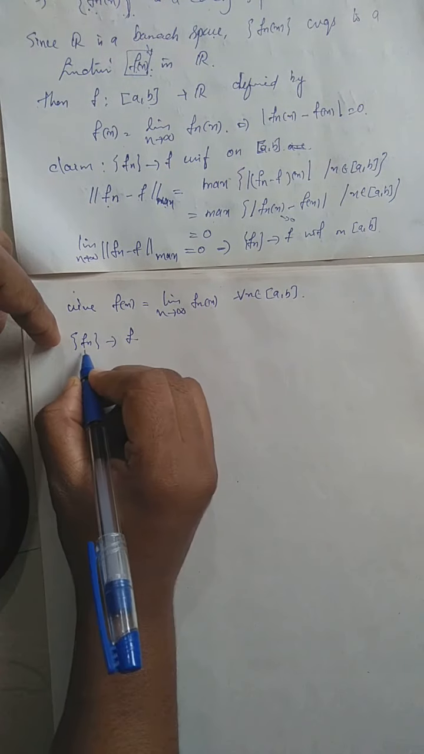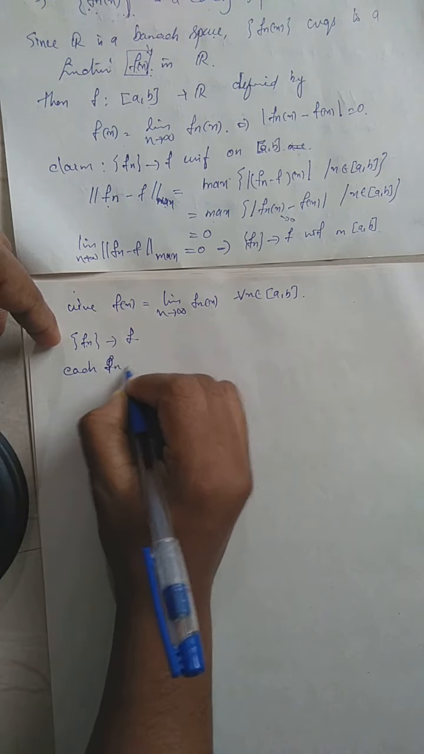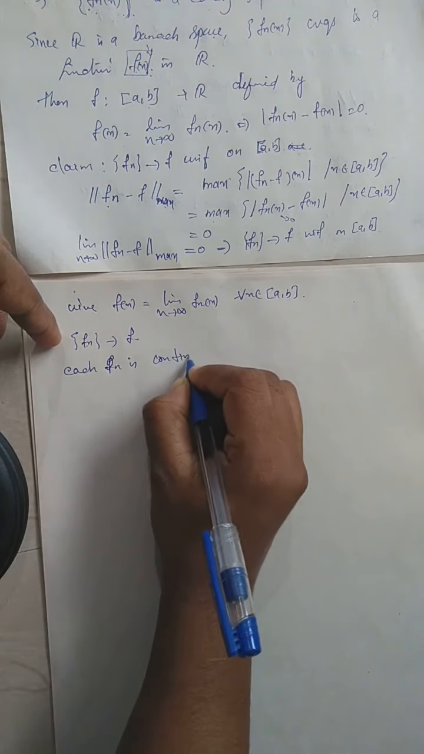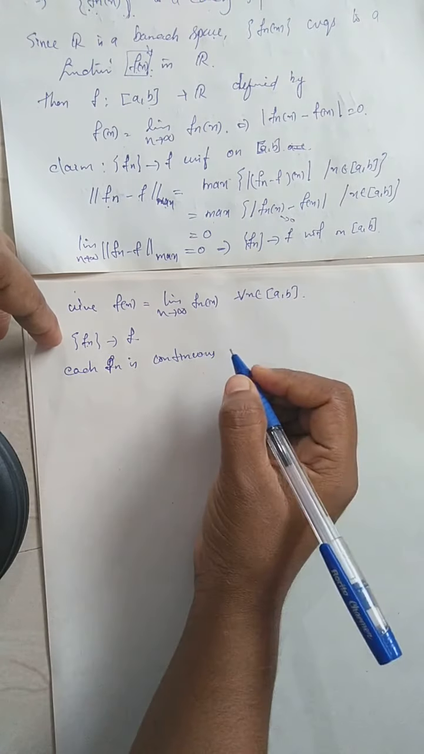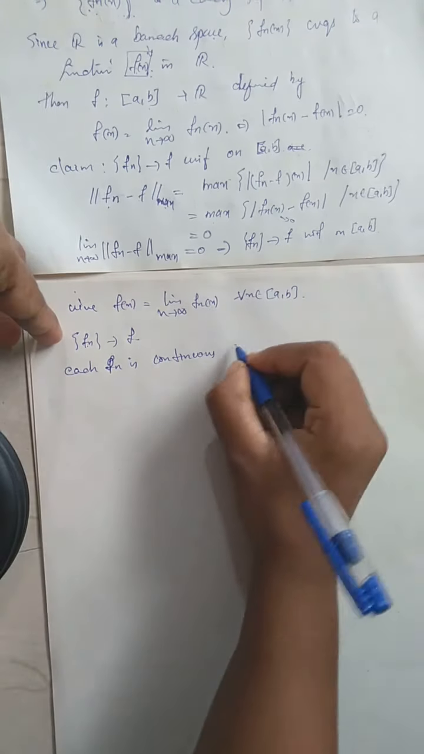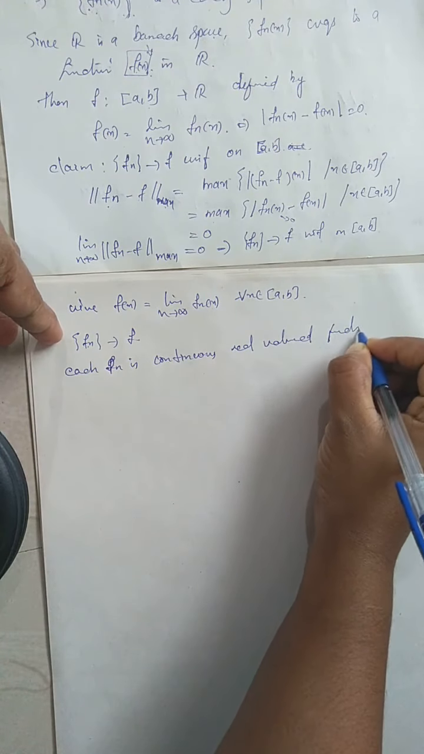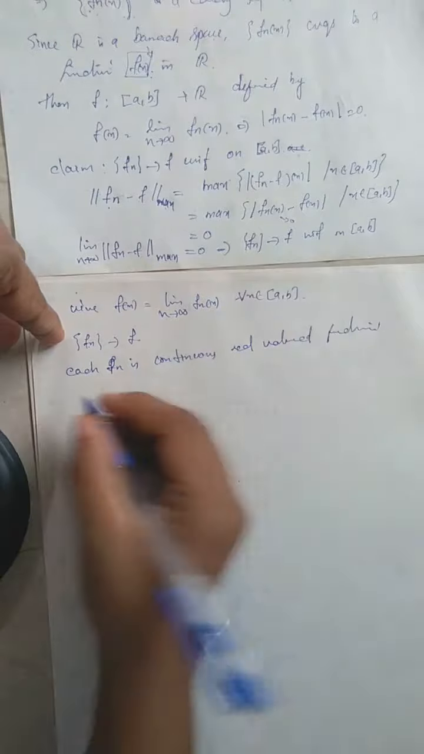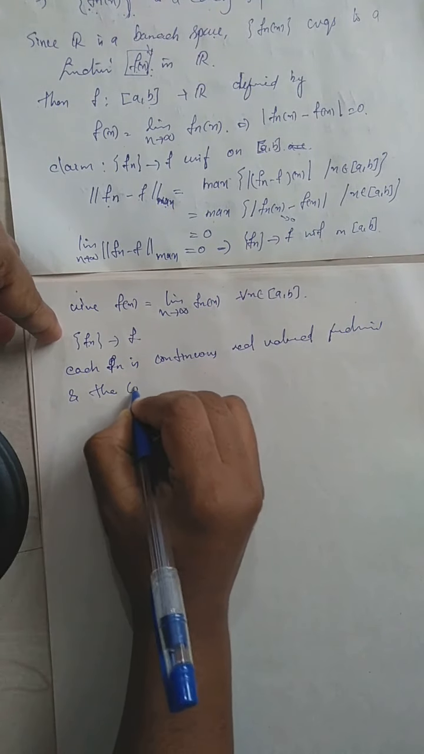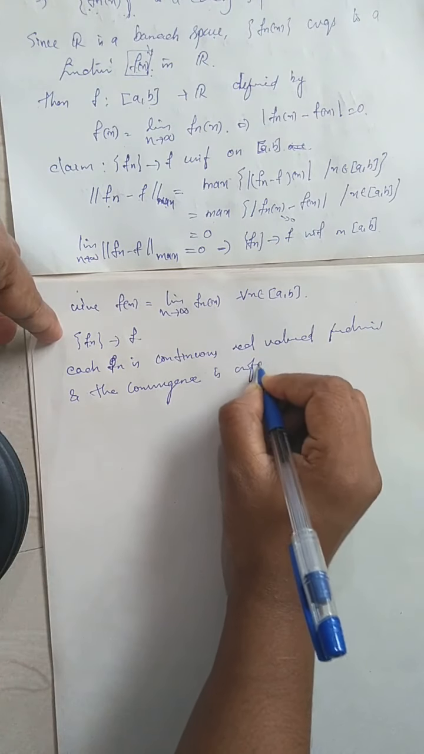And what is this fn? Each fn is continuous, because each fn belongs to C of [a, b]. C of [a, b] consists of continuous real valued functions. So each fn is a continuous real valued function, and the convergence is uniform, so we have the uniform limit theorem.